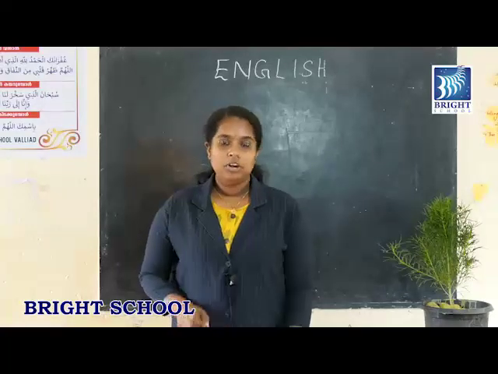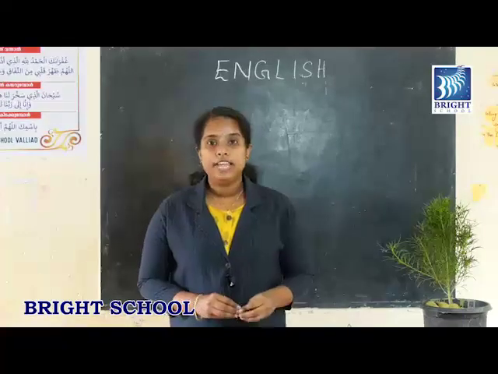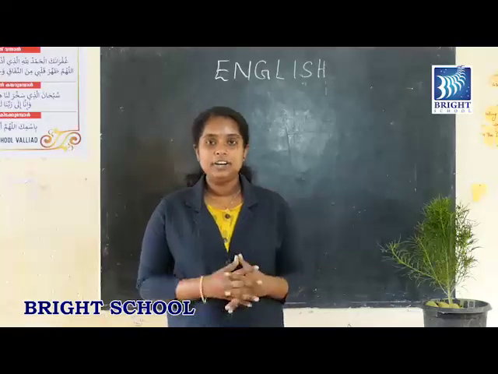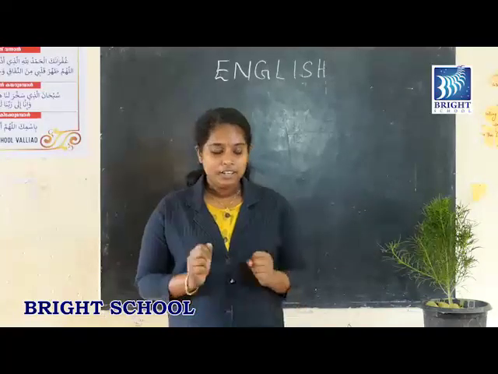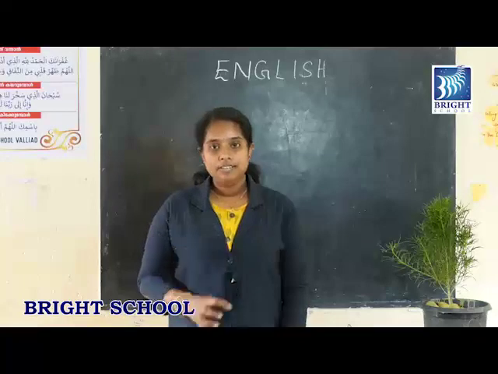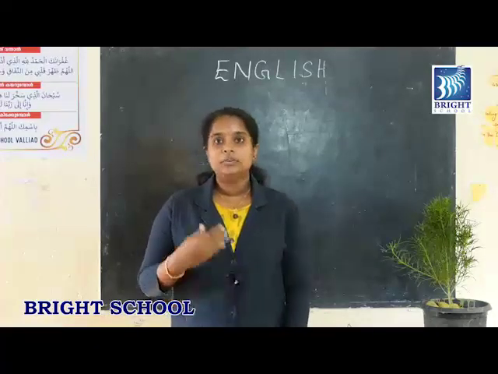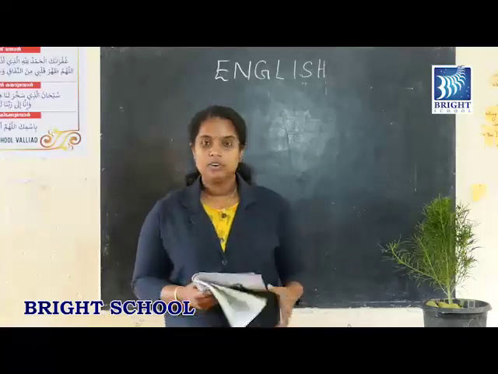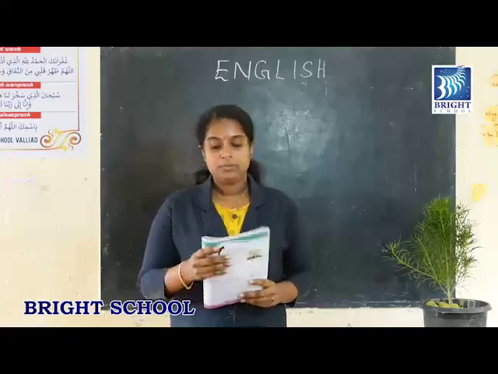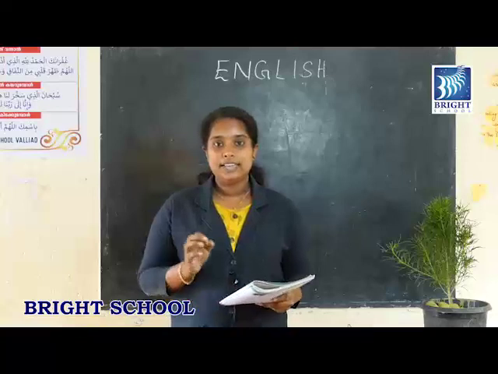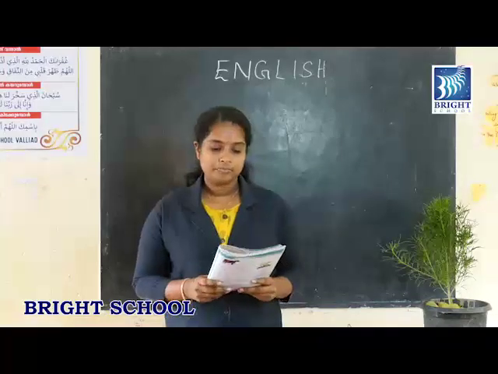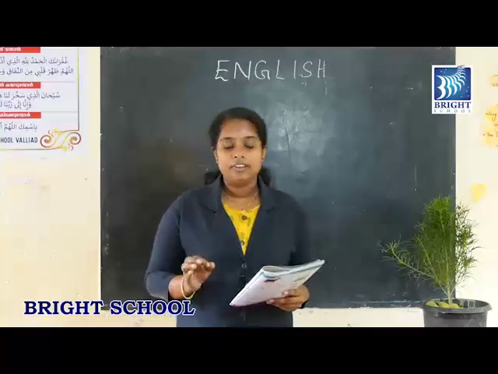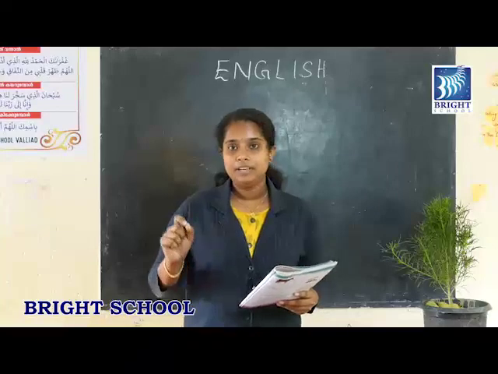Okay. So what you have to do is, you have to take page number 18 in your textbook if you have one. Okay, so Miss will read the poem first. You can read with Miss. Okay. So Miss is going to read the poem. So what you have to do is, listen carefully. Okay. So the title of our poem is Little Pup, Little Pup.